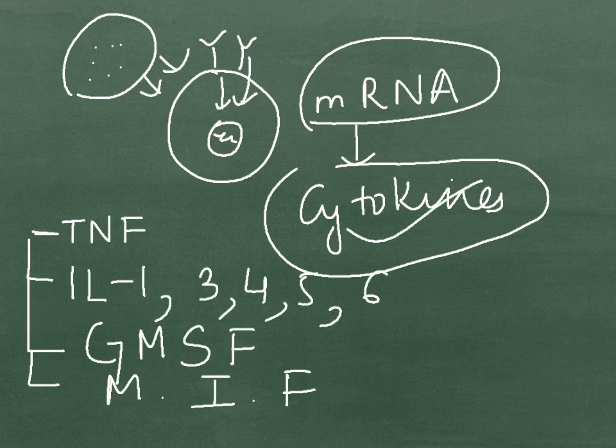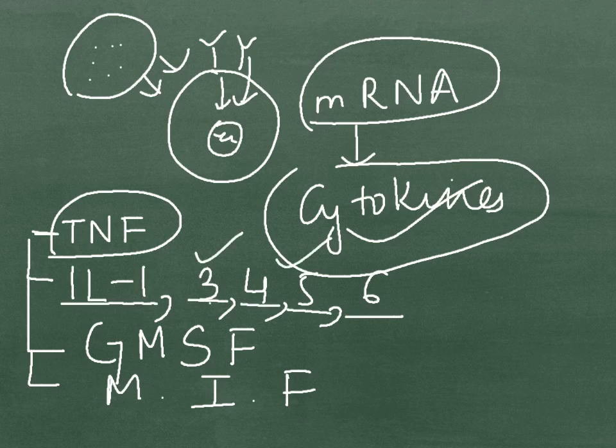Examples of these cytokines are TNF, or tumor necrosis factor, and interleukins 1, 3, 4, 5 and 6. Here interleukin 3 and 5 are very important as they are very strong chemotactic agents for eosinophils, which cause inflammatory reaction. Also GM-CSF, or granulocyte monocyte stimulating factor, and lastly macrophage inflammatory factor.